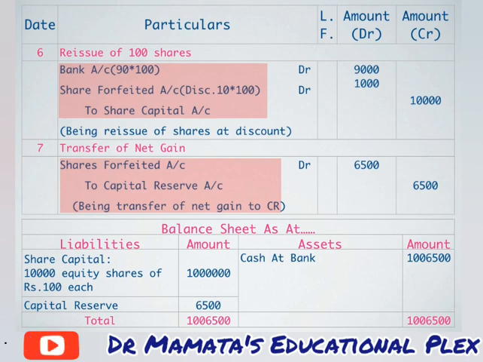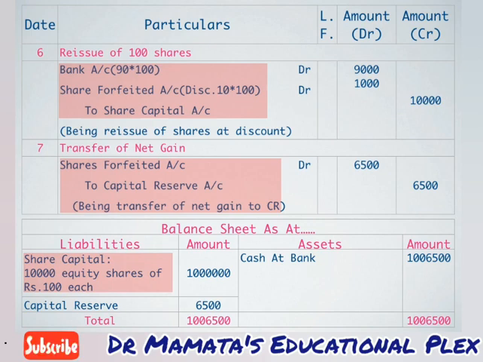Now in the problem we have been asked to prepare the balance sheet. So we will write here our balance sheet. Now we know that we have 10,000 equity shares of rupees 100 each, as we have received applications for 10,000 shares and 100 rupees per share is fixed. So our share capital will become 10 lakh rupees. So here on the liability side, the first entry will be of share capital, 10,000 equity shares